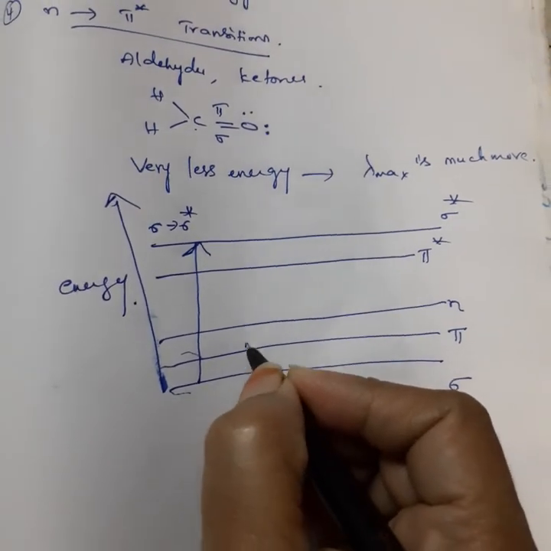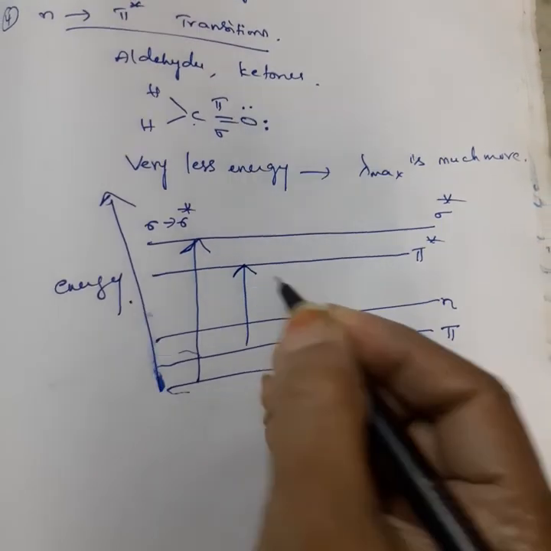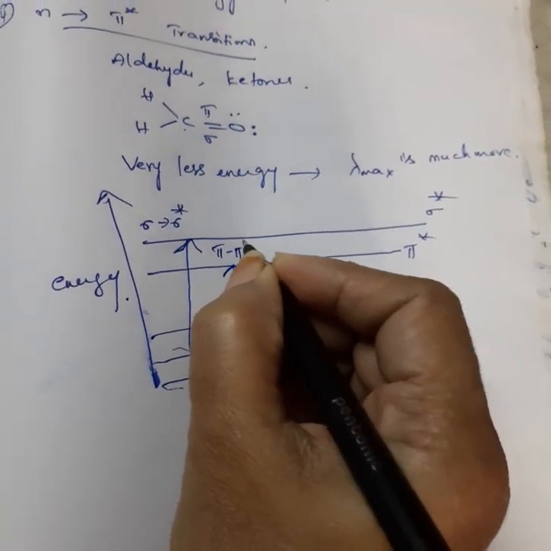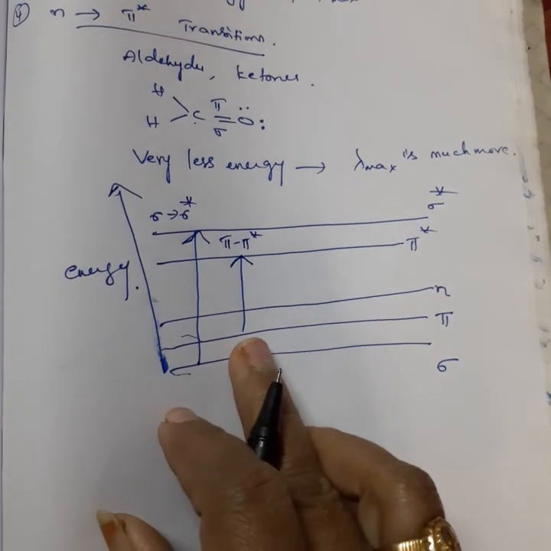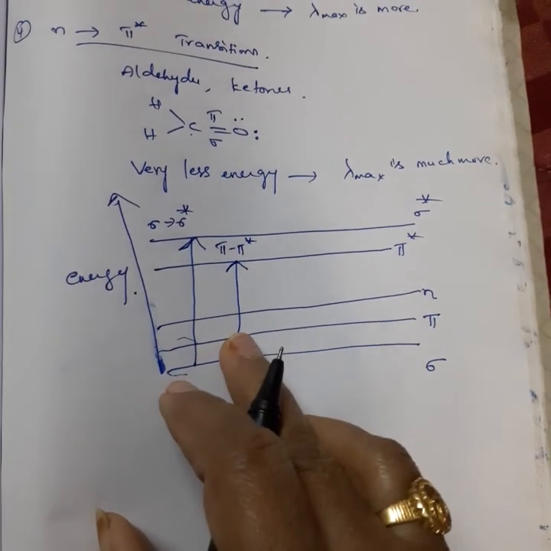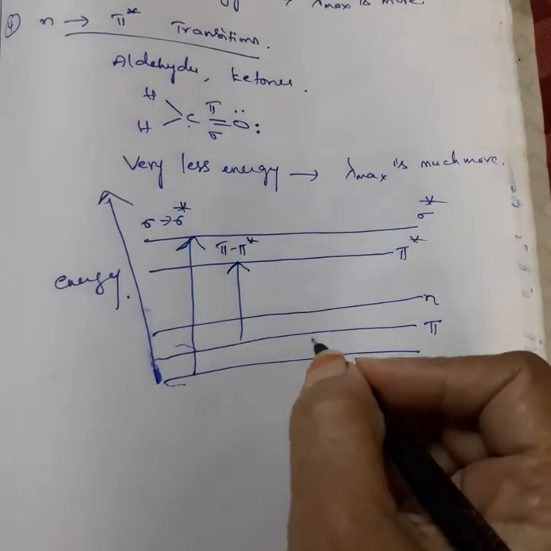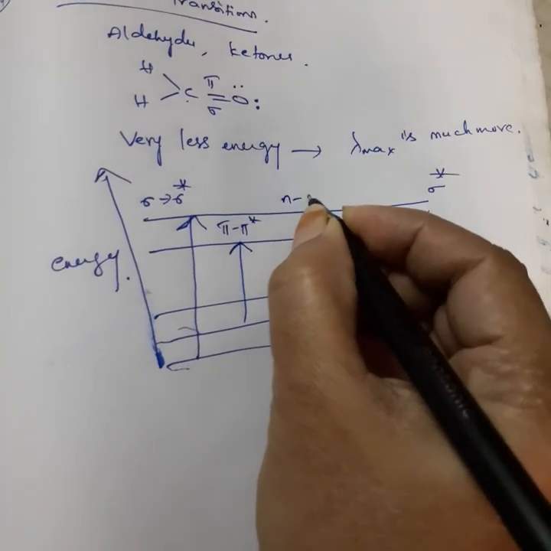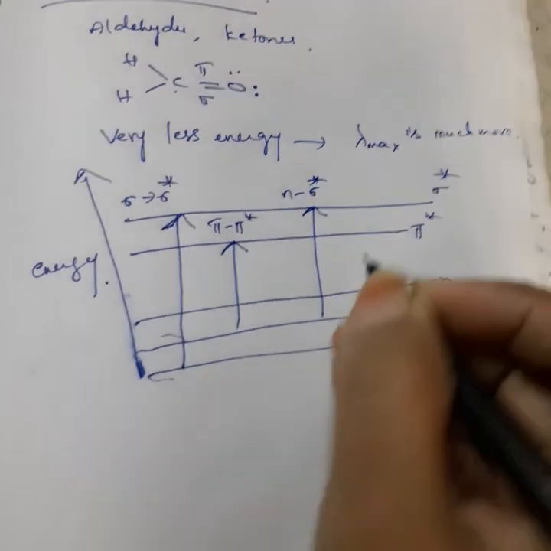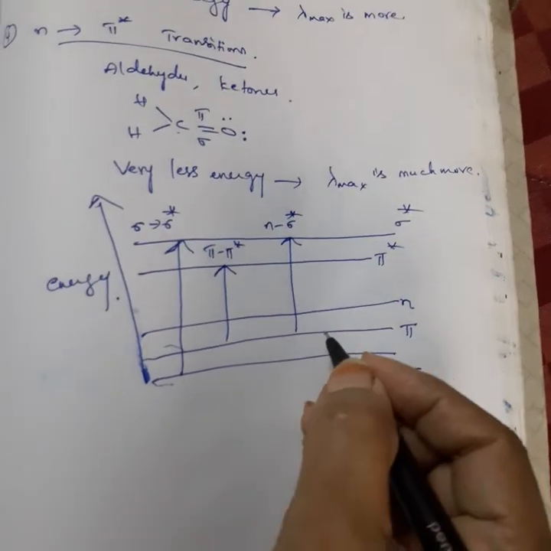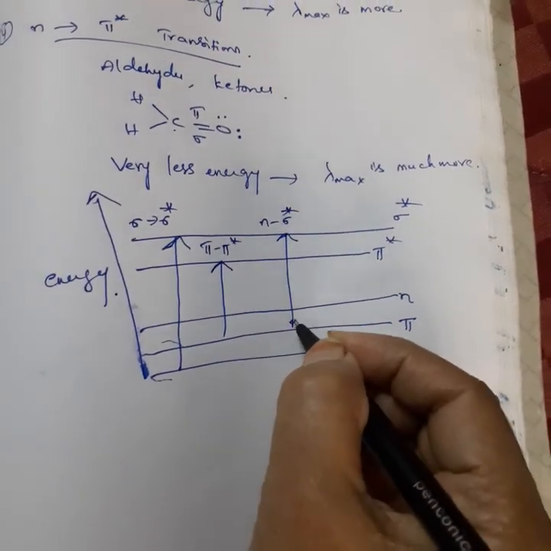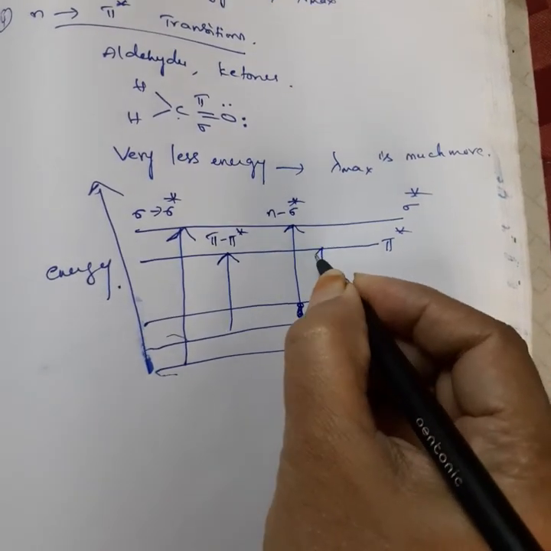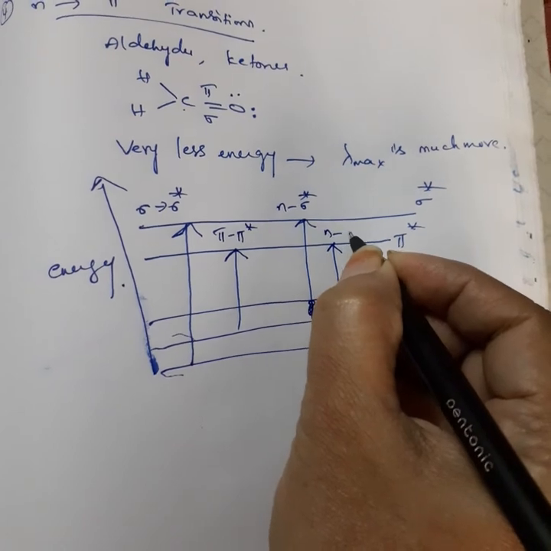Next one is pi to pi star transitions. These require less energy, so we observe them at longer wavelengths. Next one is n to sigma star. This requires more energy, so it will come at shorter wavelengths. Next one is n to pi star.